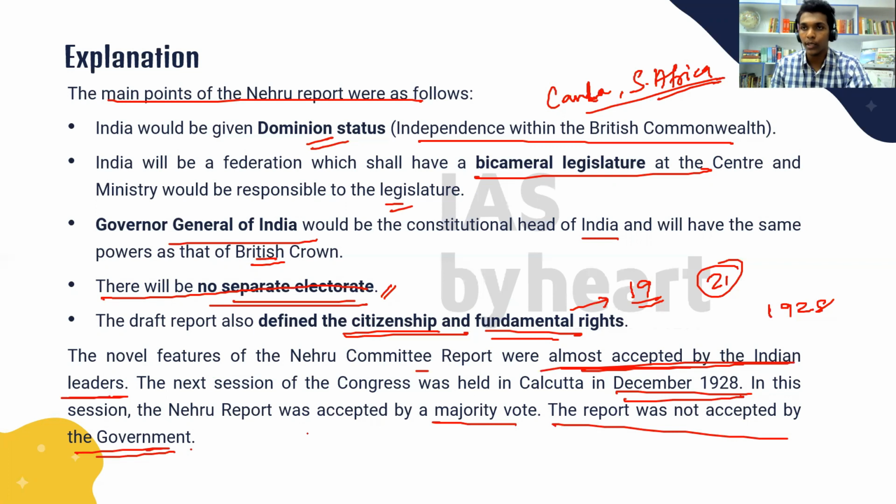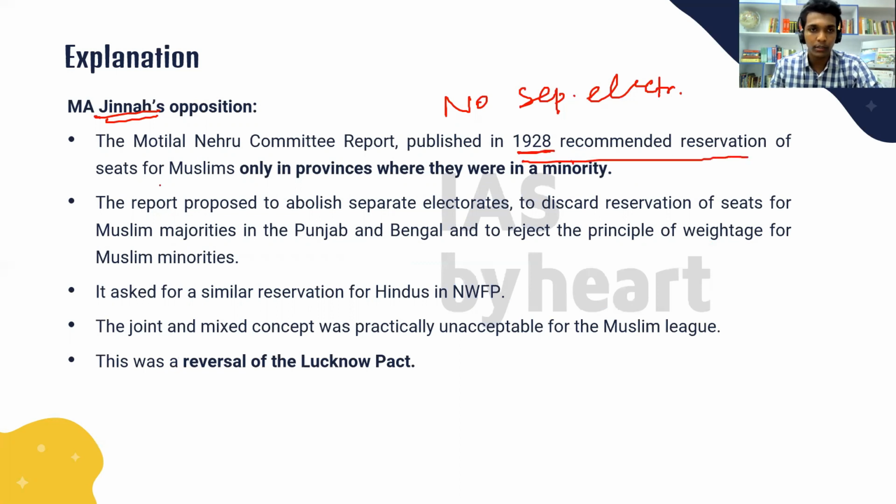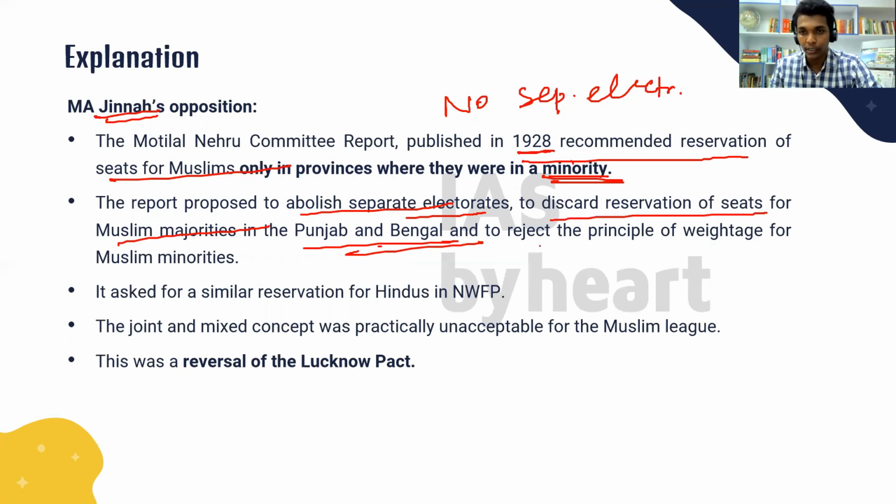What was the point of contention between this report and the Muslim League? Muhammad Ali Jinnah's opposition is because it mentioned no separate electorate for Muslims. The Nehru Committee report published in 1928 recommended reservation of seats for Muslims only in provinces where they were in minority. In provinces where they were in majority, for example Punjab and Bengal, separate electorates were to be abolished, to discard reservation of seats for Muslim majorities and to reject the principle of weightage for the Muslim minority.